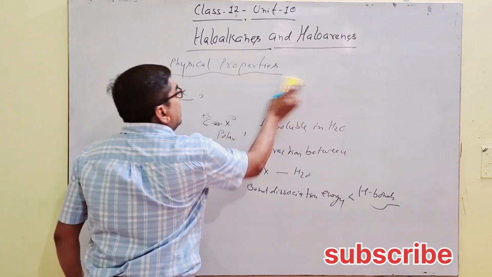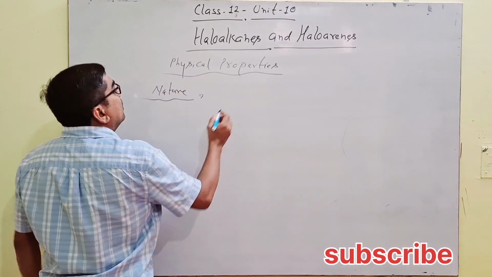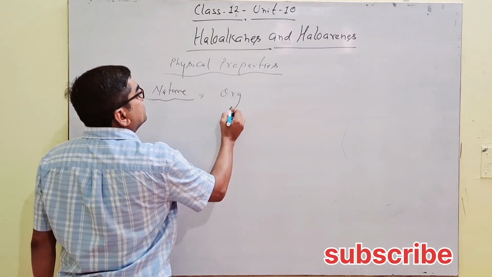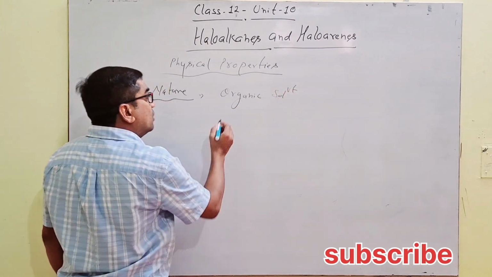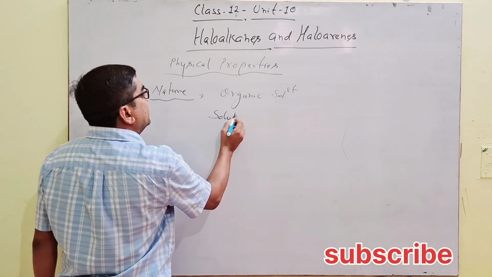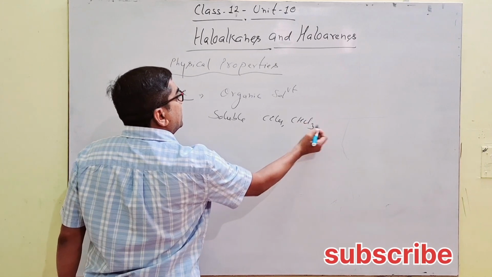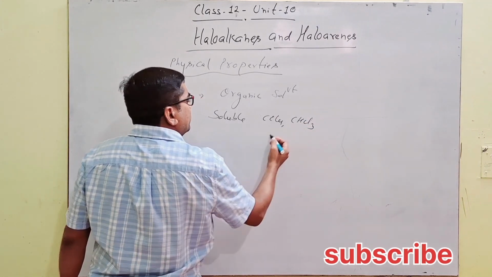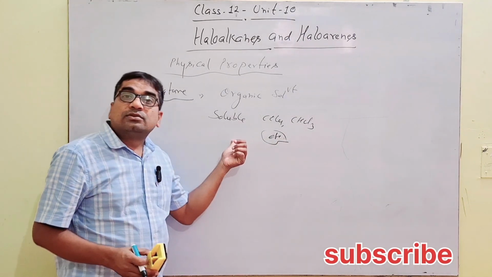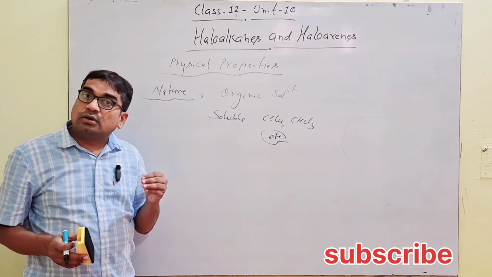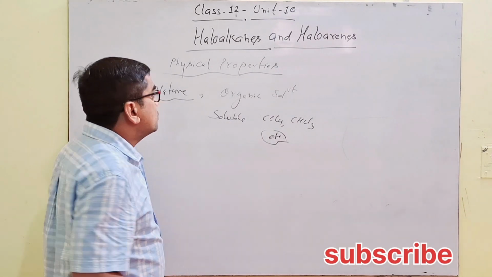So where are alkyl halides soluble? Alkyl halides are soluble in organic solvents. Organic solvents में ये soluble होते हैं, like carbon tetrachloride, like chloroform, like other organic compounds, etc. उन सब में ये soluble होते हैं. So alkyl halides are insoluble in water while soluble in organic solvents.